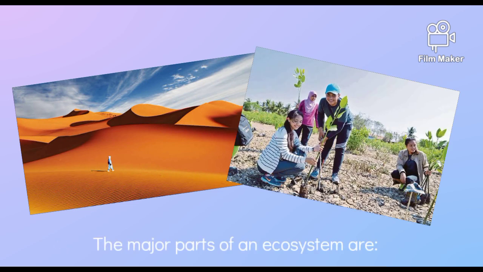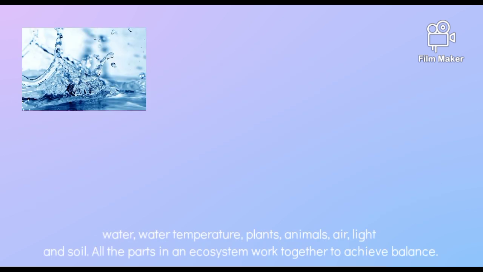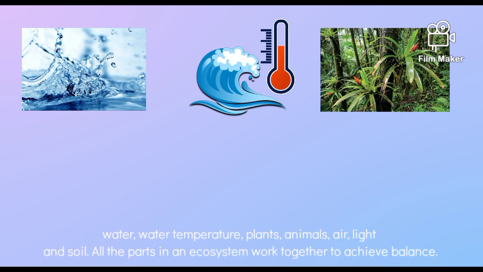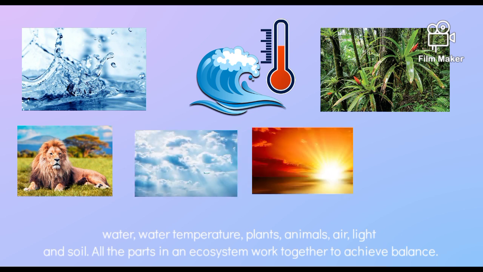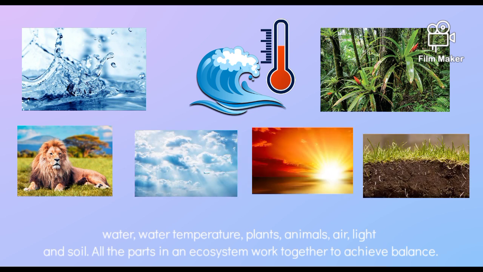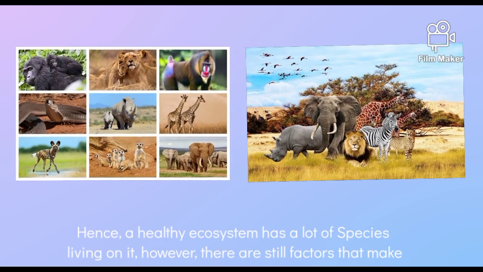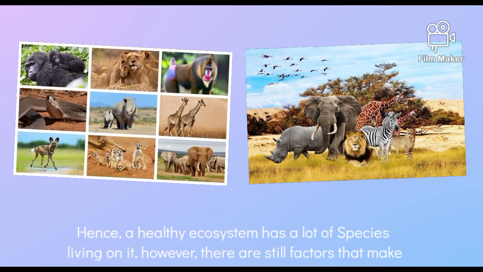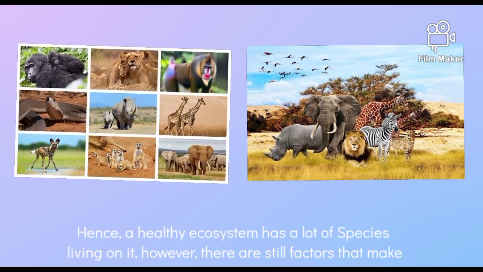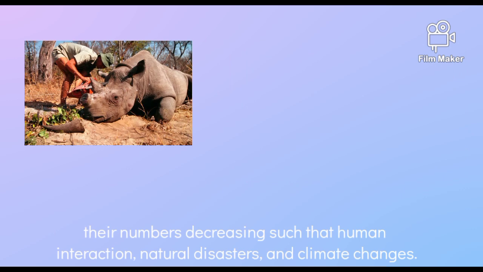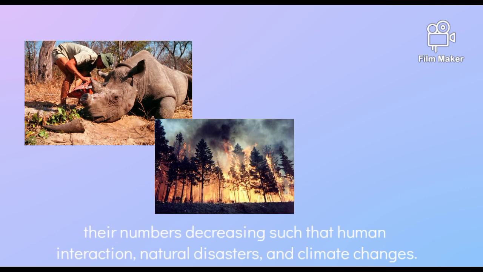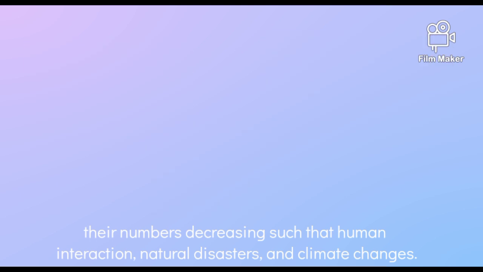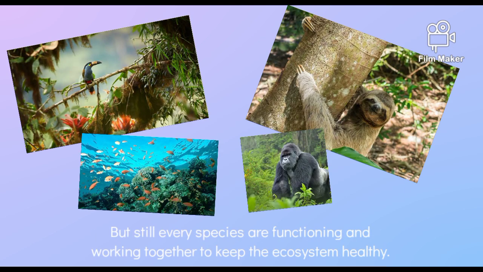The major parts of an ecosystem are water, water temperature, plants, animals, air, light, and soil. All the parts in an ecosystem work together to achieve balance. Hence, a healthy ecosystem has a lot of species living in it. However, there are still factors that make their numbers decrease, such as human interaction, natural disasters, and climate change. But still, every species is functioning and working together to keep the ecosystem healthy.